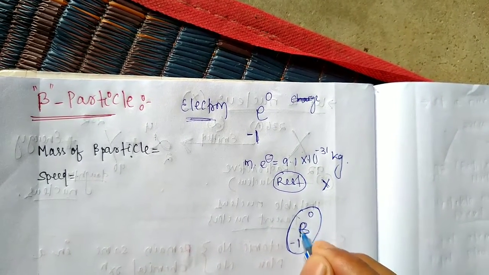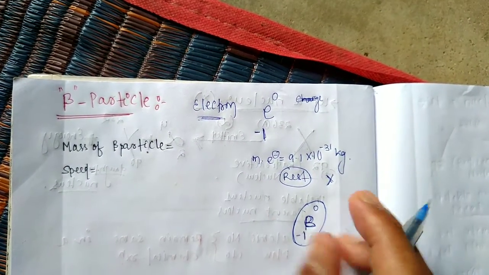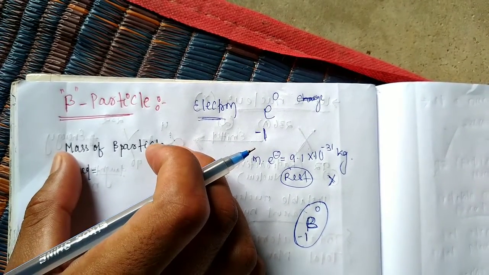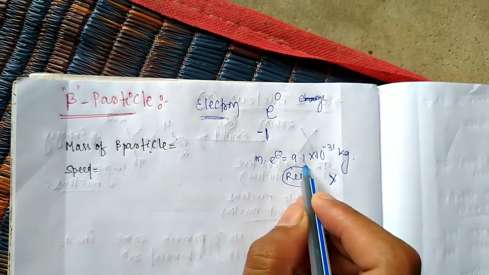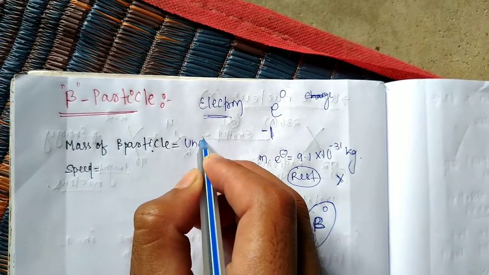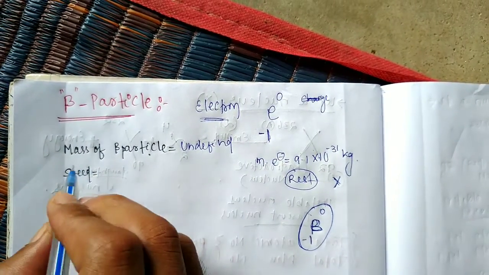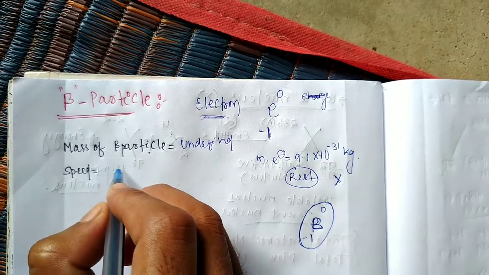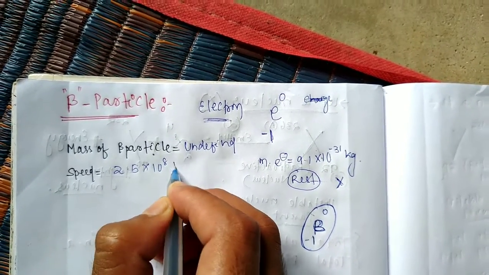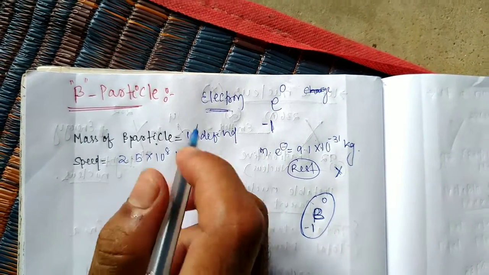So is the mass of a beta particle equal to the electron's mass? No. The mass of a beta particle is undefined. And the speed of a beta particle is 2.5 into 10 to the power 8 meter per second.